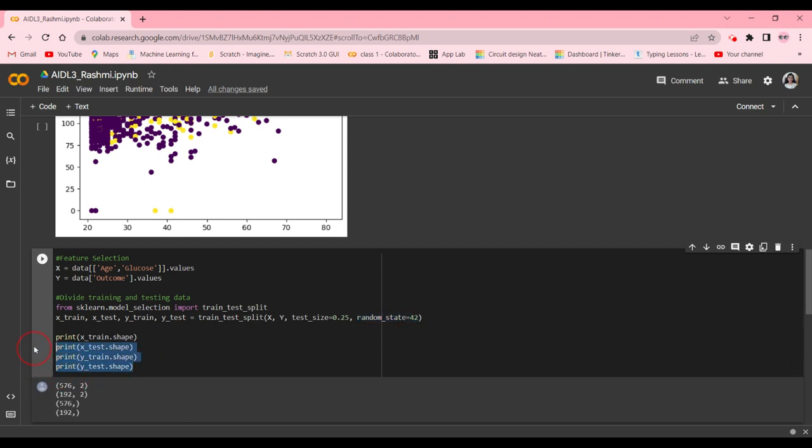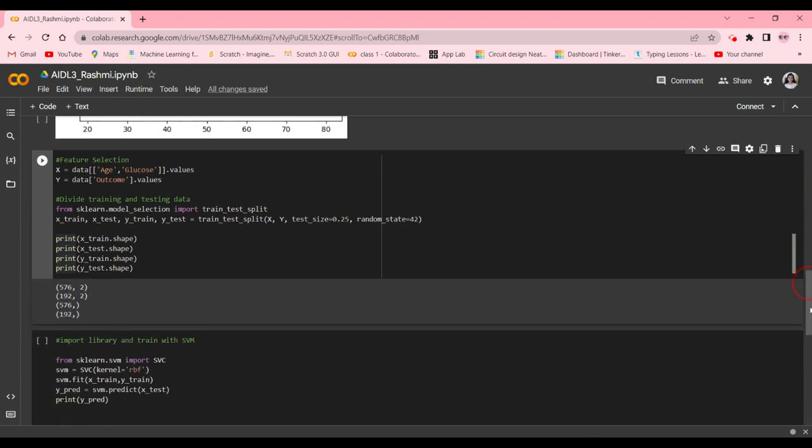Now we're going to print the shape. So X_train.shape, X_test.shape, and so on for y. And as you can see, we got 576 by 2 and 192 by 2, 576 and just 192.